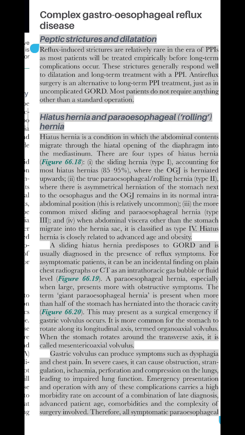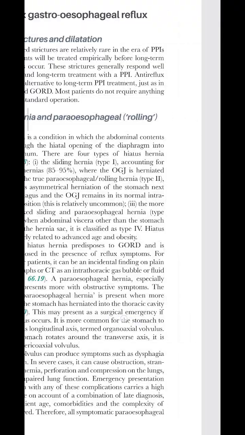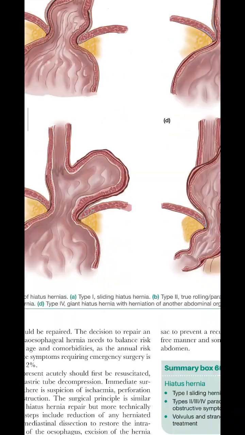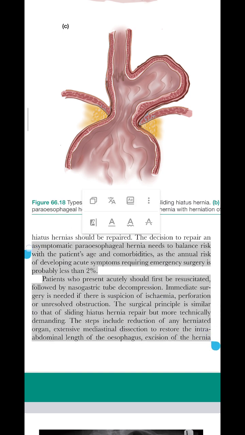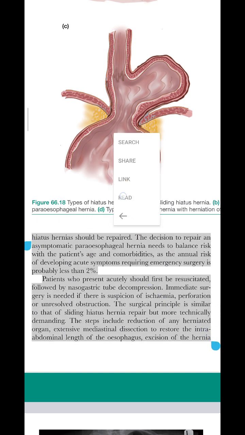Emergency presentation and operation with any of these complications carries a high morbidity rate on account of a combination of late diagnosis, advanced patient age, comorbidities and the complexity of surgery involved. Therefore, all symptomatic paroesophageal hiatus hernias should be repaired.